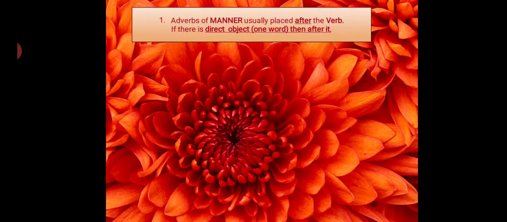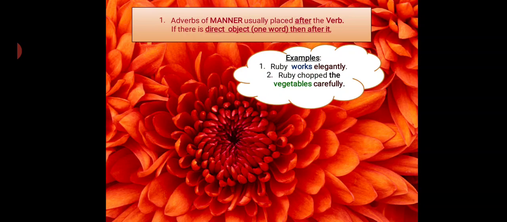Next. So first is adverb of manner, usually placed where? After the verb or after the direct object, and if the object is one word. तो adverb of manner कहाँ पे place होता है? verb के बाद, और अगर आपके पास direct object है sentence में तो उसके बाद. For example, Ruby works elegantly. Ruby chopped the vegetables carefully. ठीक है, तो यहाँ पे Ruby chopped the vegetables, तो जो आपका vegetables है, that is your object, and carefully is your adverb. Here works is the verb and elegantly is the adverb.